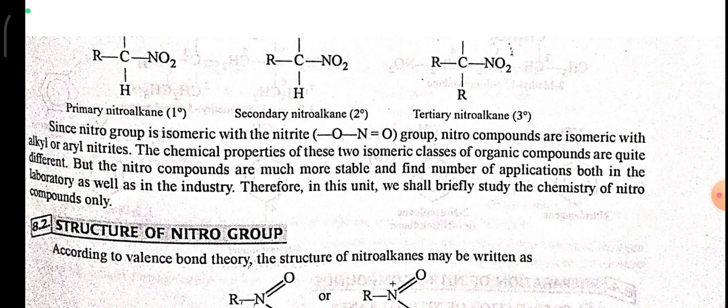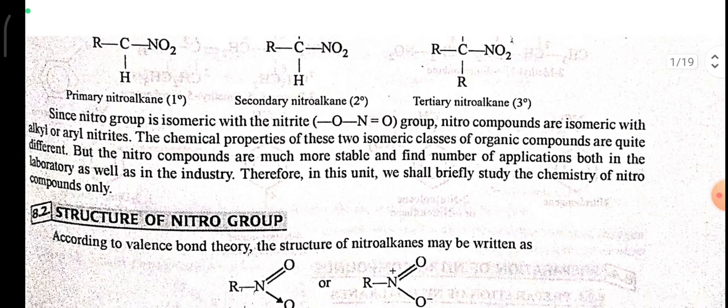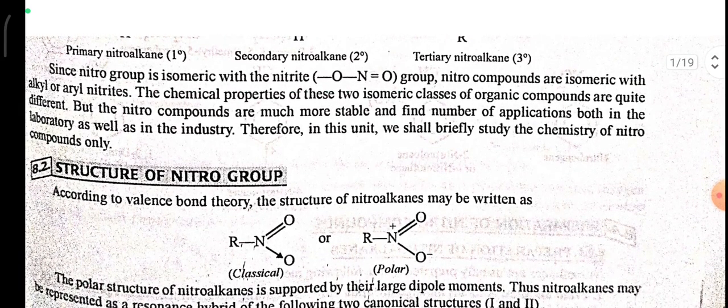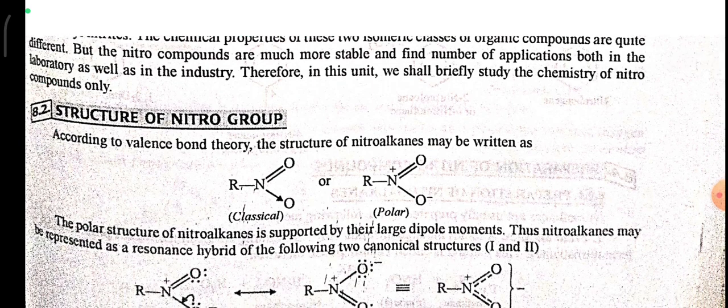Since the nitro group is isomeric with the nitrite group, nitro compounds are isomeric with the alkyl or aryl nitrites. The chemical properties of these two isomeric classes of organic compounds are quite different, but the nitro compounds are much more stable and find a number of applications both in the laboratory as well as in the industry. Therefore, in this unit we shall briefly discuss the chemistry of nitro compounds only.